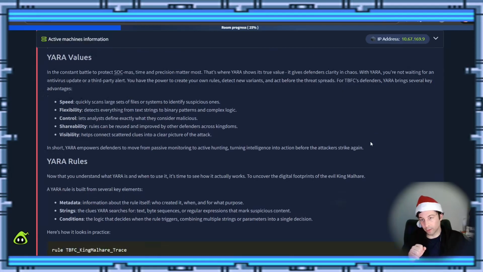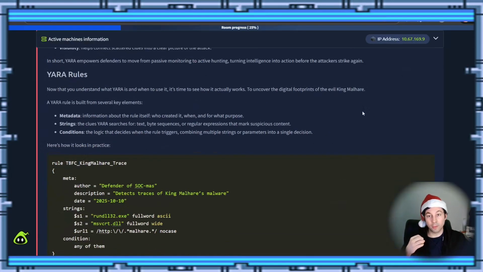Alright, so YARA rules. A YARA rule is built with several key elements: the metadata, strings, and condition. Metadata is information about the rule itself, who created it, when, and for what purpose. The strings are the clues YARA searches for: text, byte sequences, or regular expressions that mark suspicious content. The condition is the logic that decides when the rule triggers, combining multiple strings or parameters into a single decision.